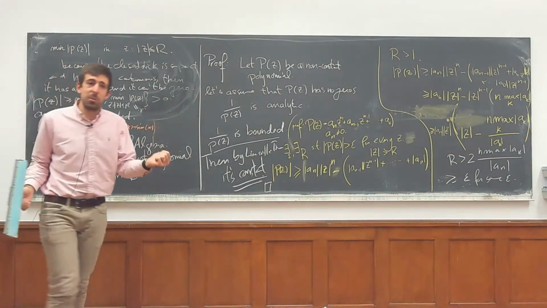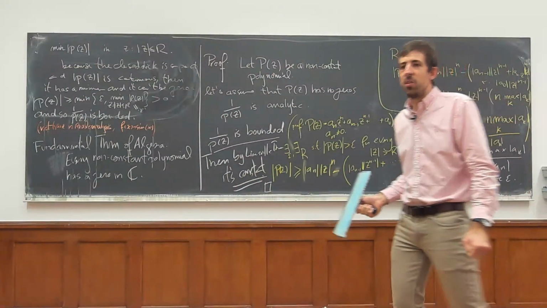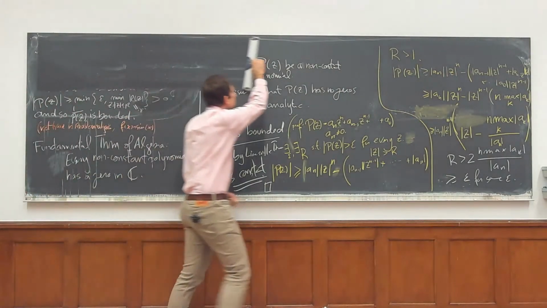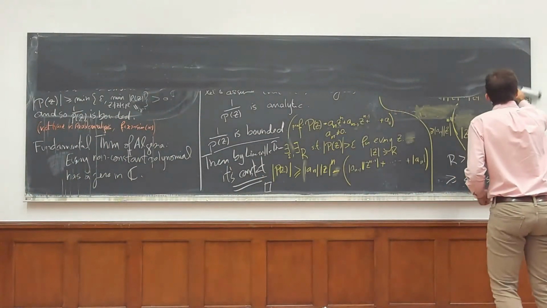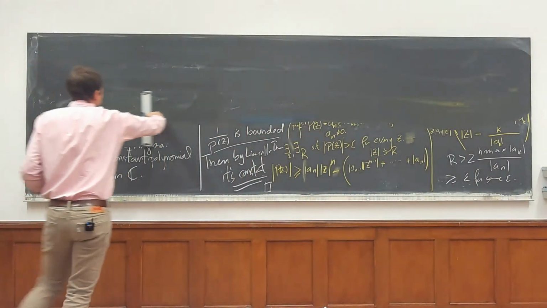So now in algebra class, you don't have to trust that polynomials have zeros. Okay, so now I'm going to continue with showing more ways in which analytic functions are like polynomials.